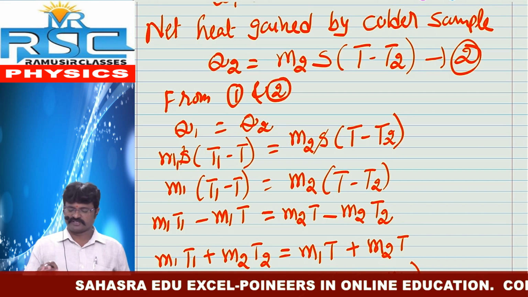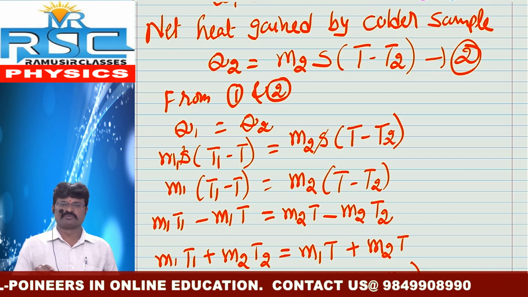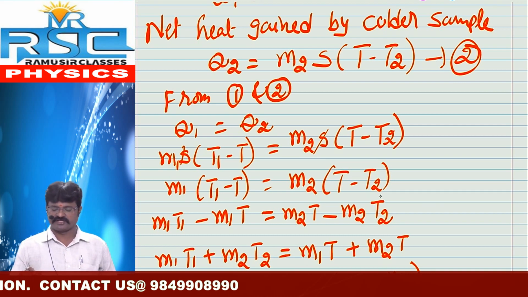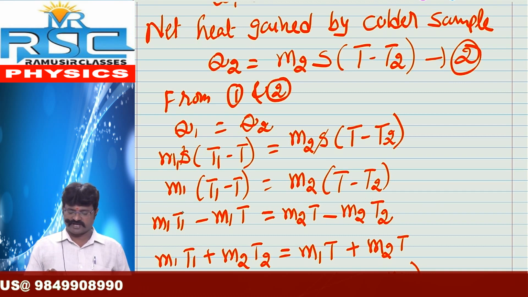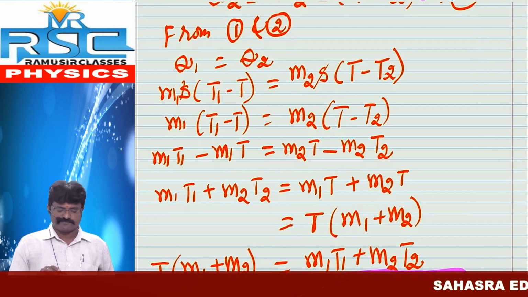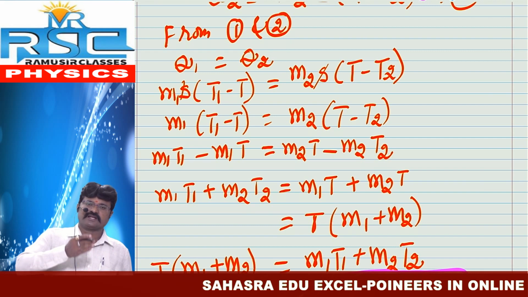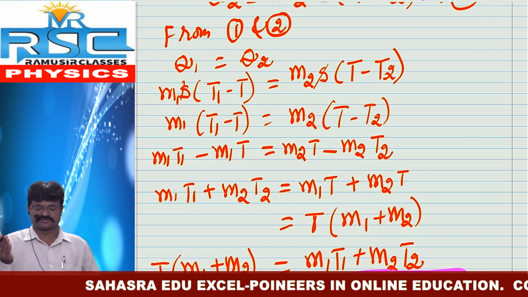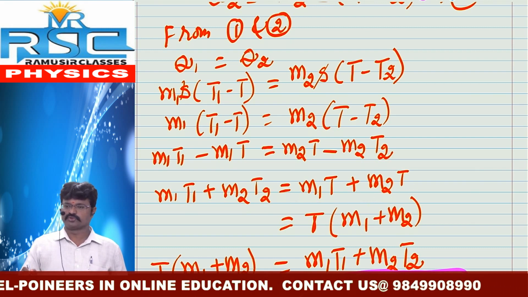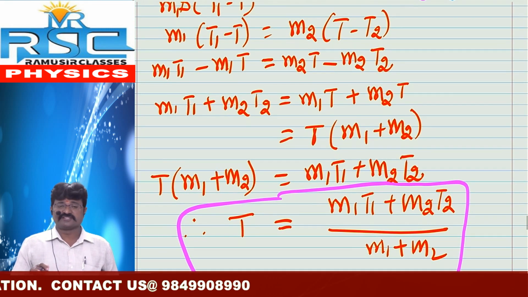M1 into S (T1 minus T) equals M2 into S (T minus T2). Here the similar terms S on both sides get cancelled. So M1 (T1 minus T) is equal to M2 (T minus T2). Now we multiply: M1 T1 minus M1 T equals M2 T minus M2 T2. Next, M1 T1 plus M2 T2, because the minus terms taken to the other side become plus. So M1 T1 plus M2 T2 is equal to M1 T plus M2 T. What is the common here? T is the common, so M1 plus M2.